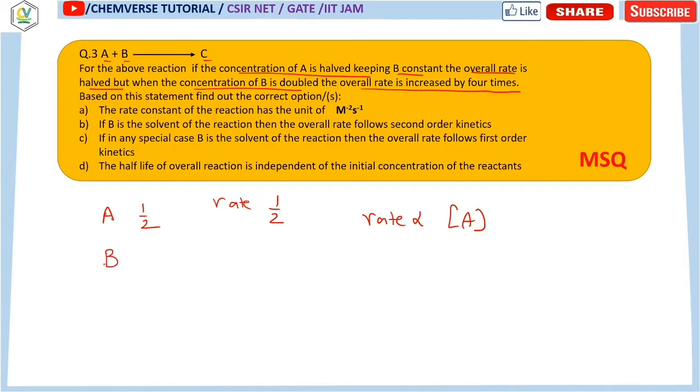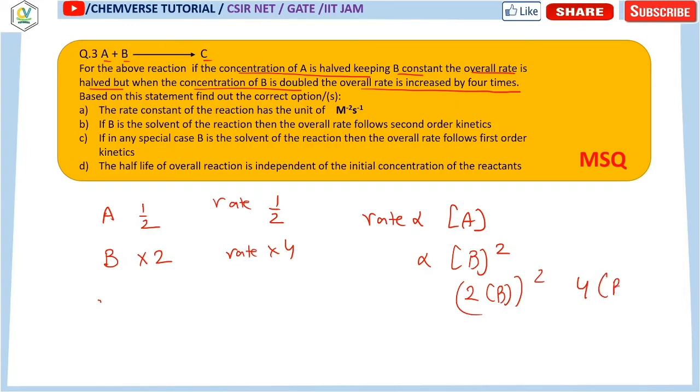And it says that if you double the concentration of B, then the rate is increased by 4 times. So you can think that rate is proportional to the concentration of B square, because if B is doubled, instead of B you are taking 2B, and squaring gives 2 square, 4B square.